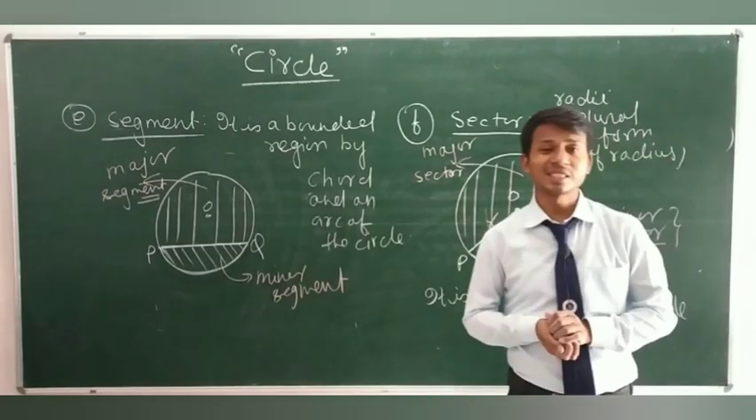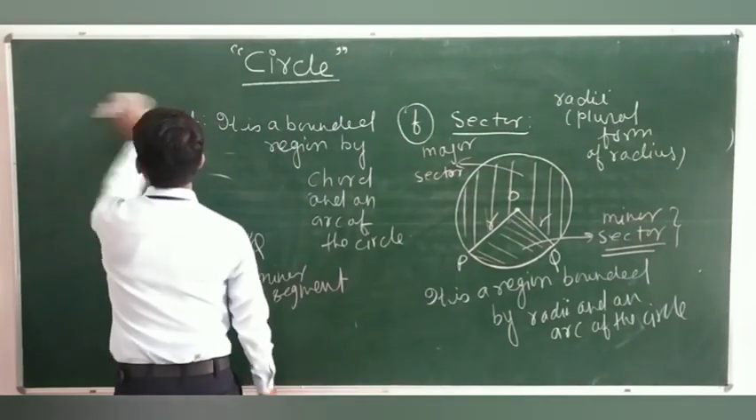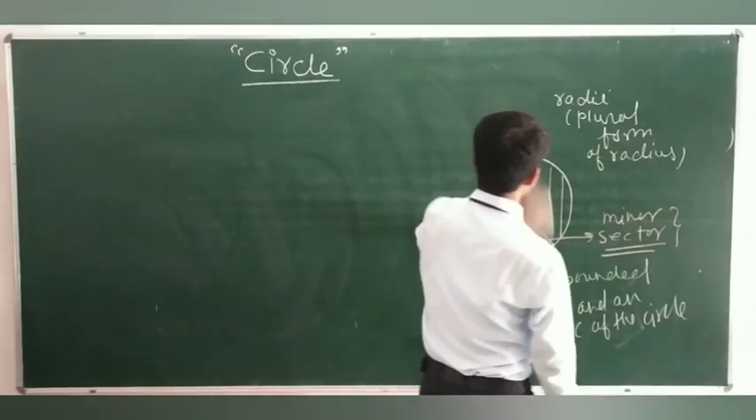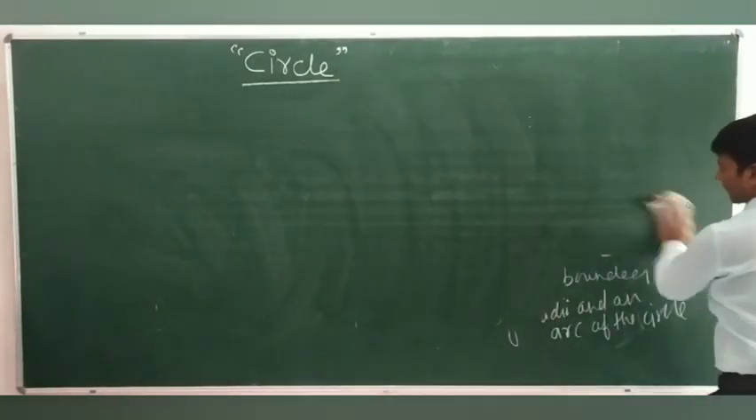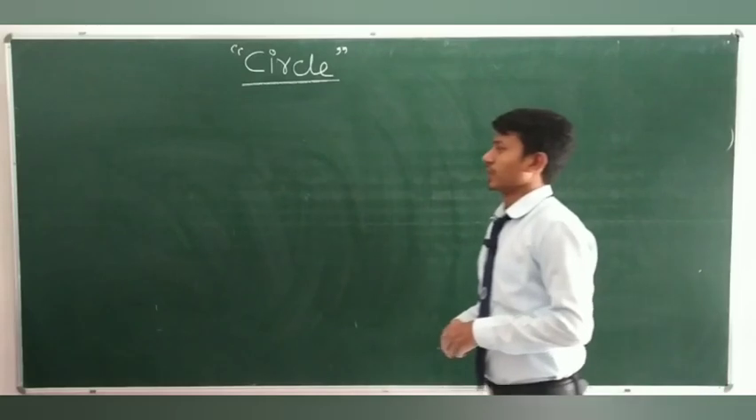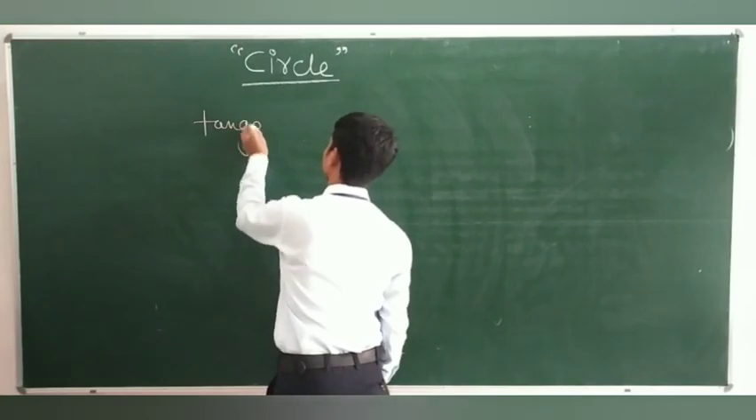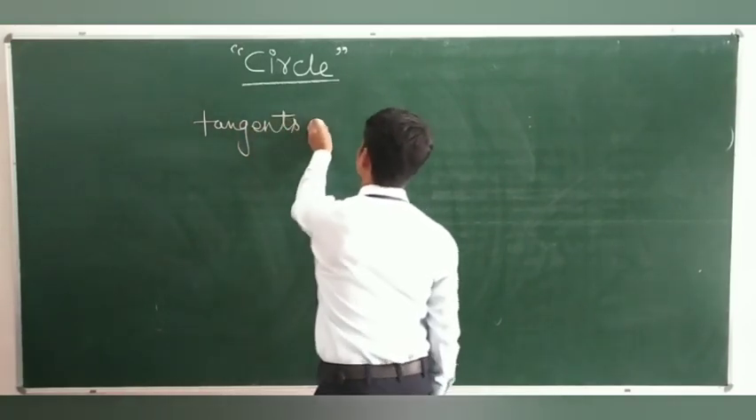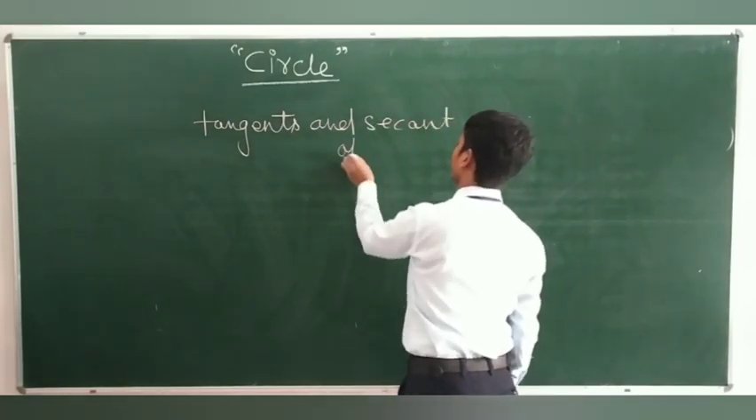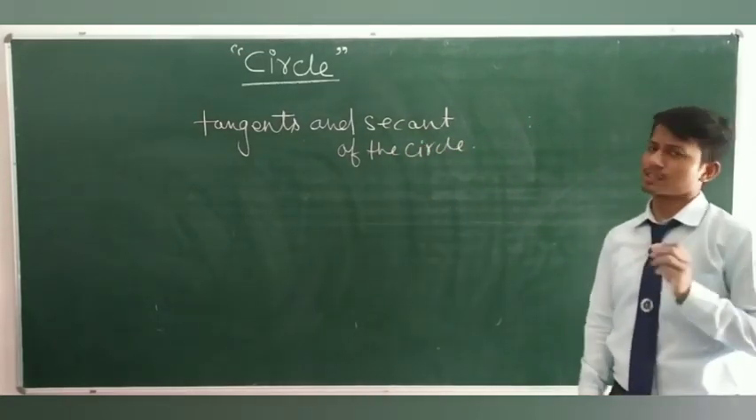All right. So, finally, students, we have discussed a lot of terms related to circle, and let's move on to the very important terms, that is tangents and secant of the circle. What they are and what is the meaning of it? Let us try to understand.